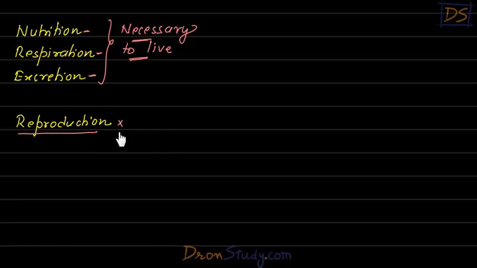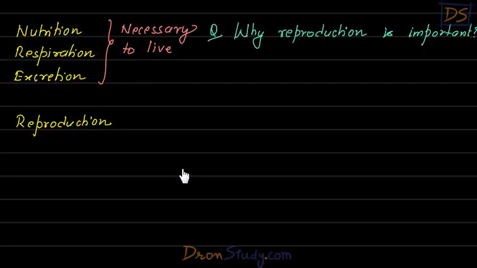So in that way, reproduction does not look that important. These processes look much more important because if they are not done, we are going to die. But even without doing reproduction, somebody can actually live. So students, the question is, why is reproduction then important? What is the importance of reproduction then, right? If we can live even without reproducing children, what is the importance of this process? So students, the importance of this process is huge.